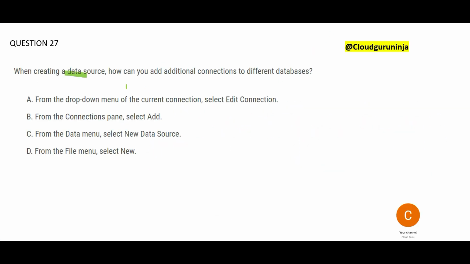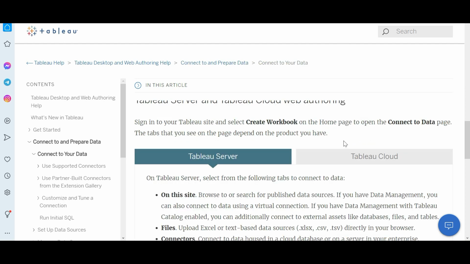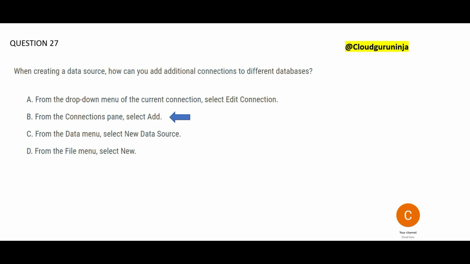So what about the data source? When you are trying to create it, how can you add additional connections to different databases? You have to use the connections pane, and you can select. We try to do a quick connect and connect to the server. Similar to that, you have the connections pane where you can choose the database and add, and hence this would be the right answer. So we are not talking about selecting a new database. We are talking about adding a new database, a new data source. And we are not talking about editing an existing connection. For example, one connection was already talking to Oracle. Now you are editing it to talk to DB2.